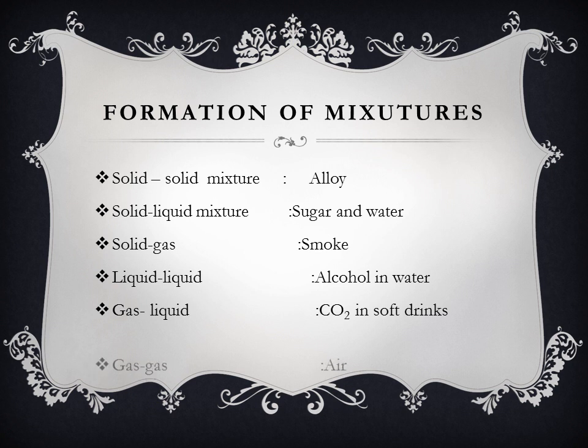Last we have gas mixture. The common example is air. Air is a mixture of gases. Another example is natural gas, a hydrogen and oxygen mixture. Gas mixture means two or three gases combined together to form a mixture. Common example is air. So these are the different types of mixtures: solid mixture, solid liquid mixture, solid gas, then liquid, gas liquid, and finally gas mixture. You have to study two or three examples also.